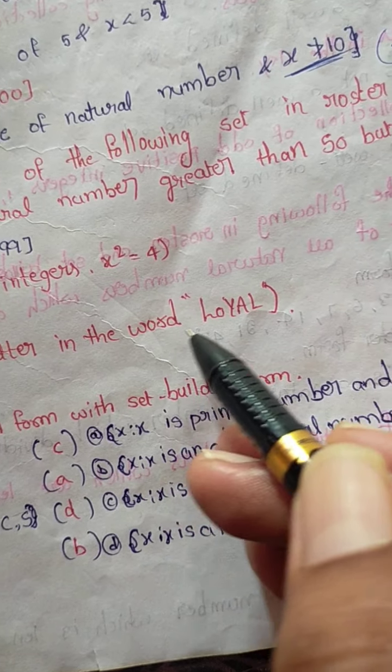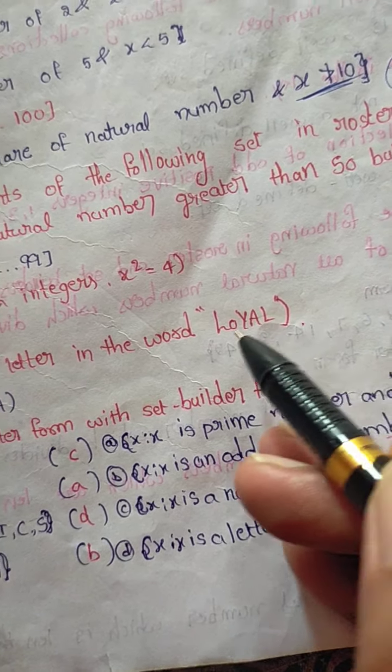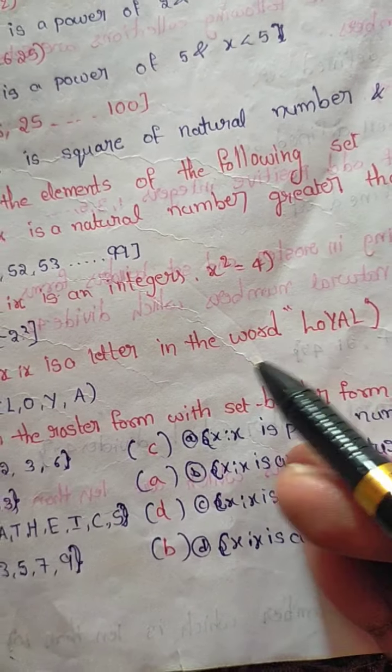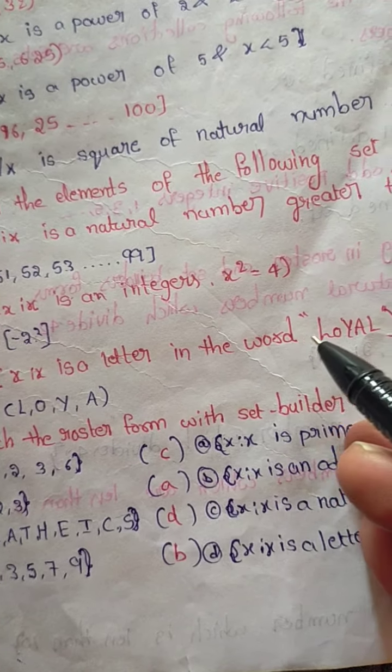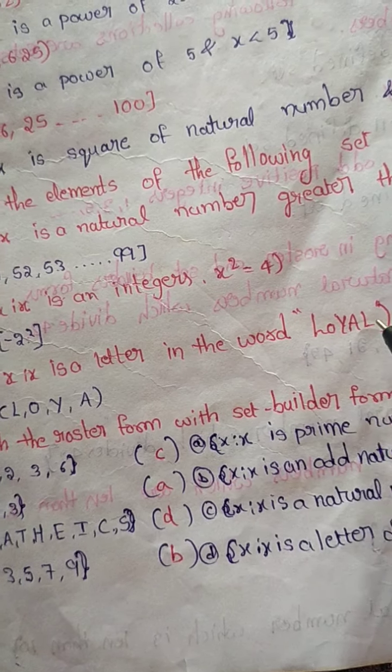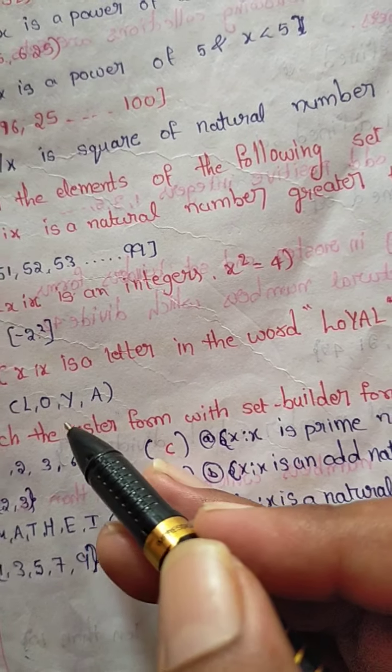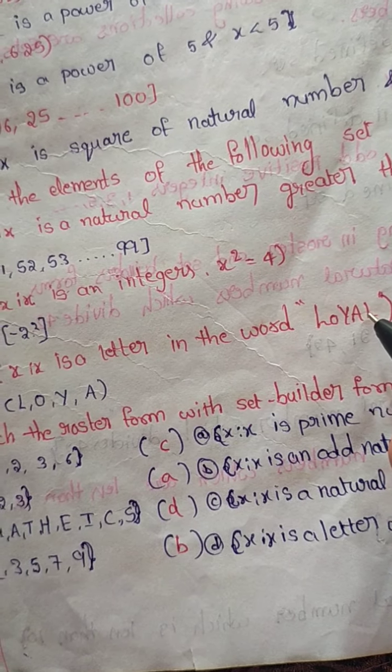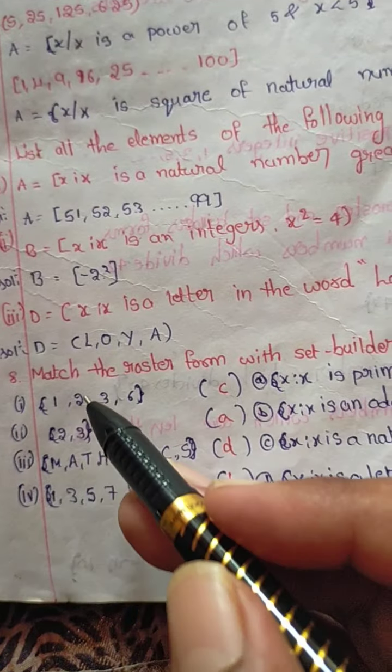X is a letter in the word LOYAL: L, O, Y, A. L is not repeated, write it only once.